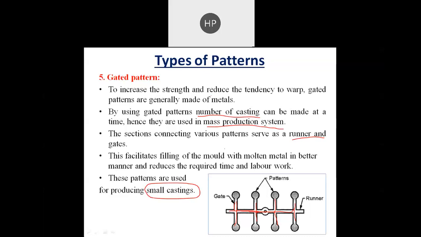In that one, we have only one sprue over here, and through that sprue, the molten metal is passed into every runner and gate. Then it will be solidified, and after solidification we have a final product. So it will save lots of time and labor work. So when we want to generate small castings in mass production, we can go for a gated pattern.